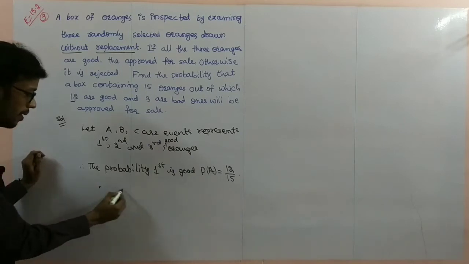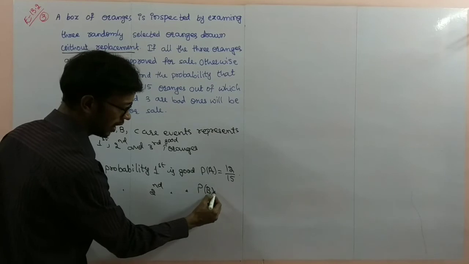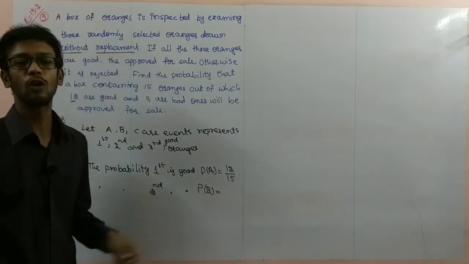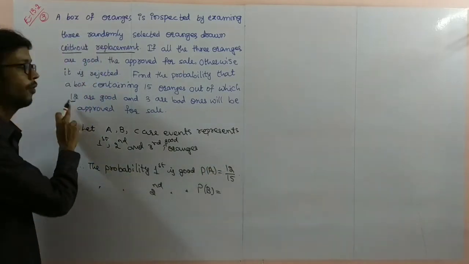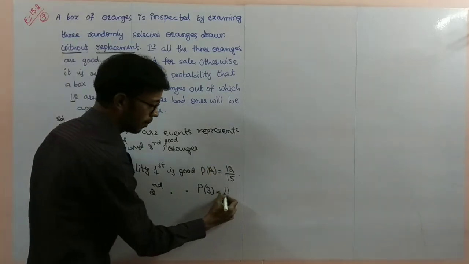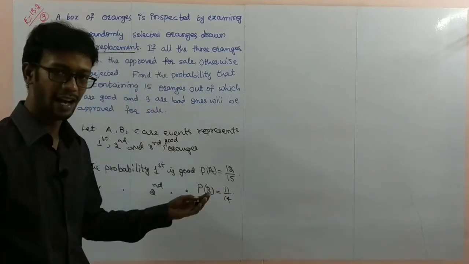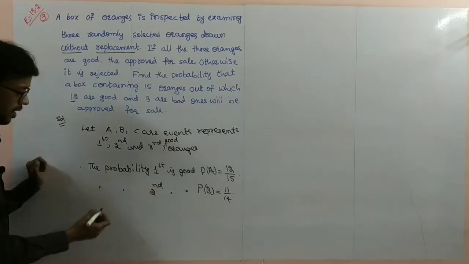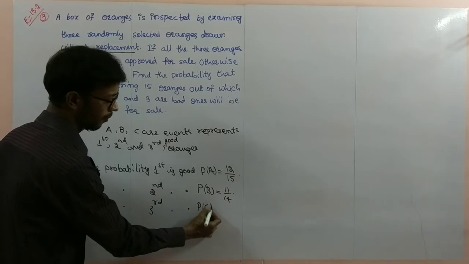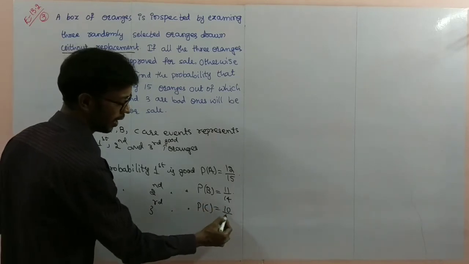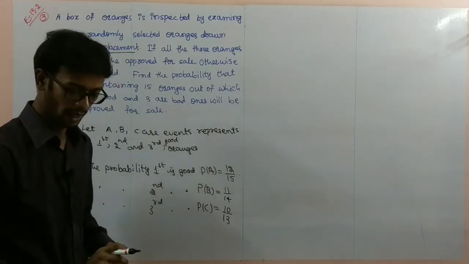Next, the probability that the second is also good. Probability of B, without replacement. Without replacement means one selection is already completed, so out of 12, one completed means you have to take 11 by 14. Why? Because one is already completed without replacement. The third event is also good. Probability of C is 10 by 13. Why? Because 2 are already completed. So 10 by 13.